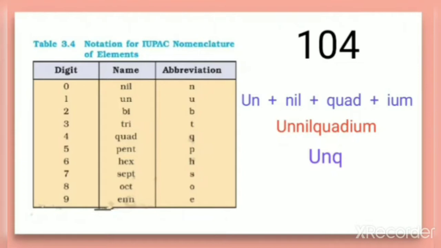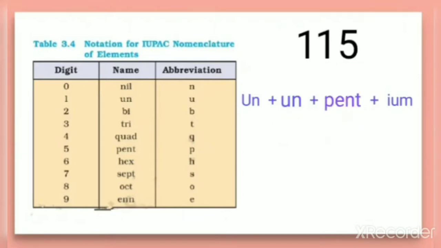Let us take one more example. The element 115, how to name this one. For the digit 1, the name is un. Again 1 is there, un.